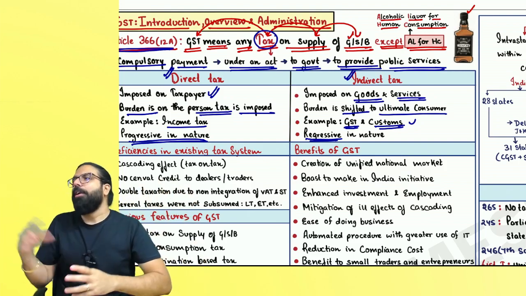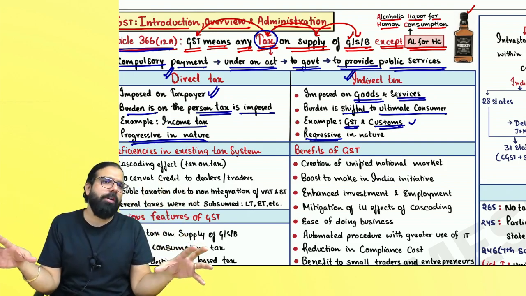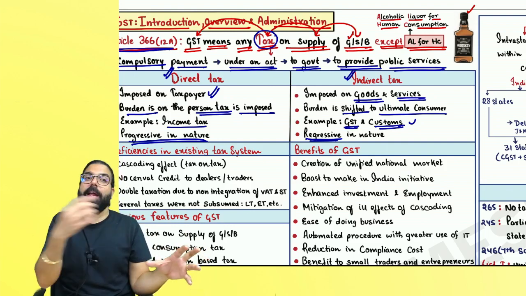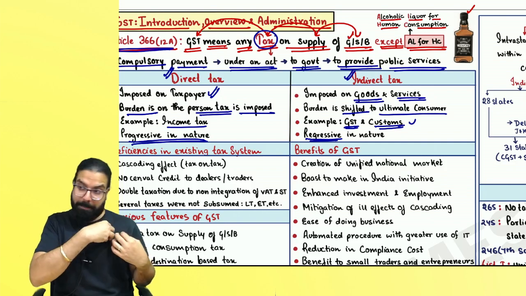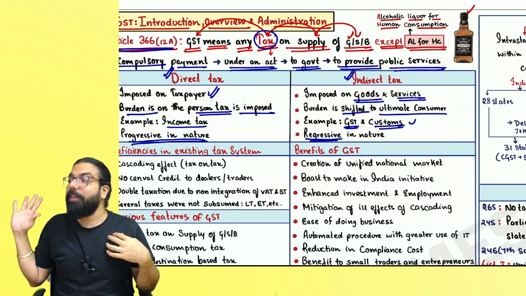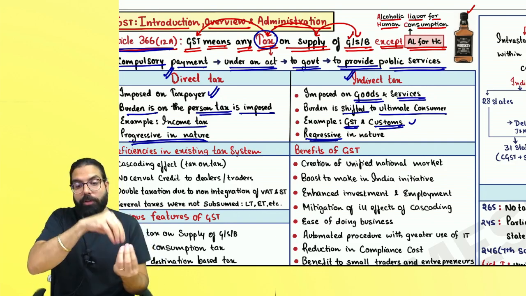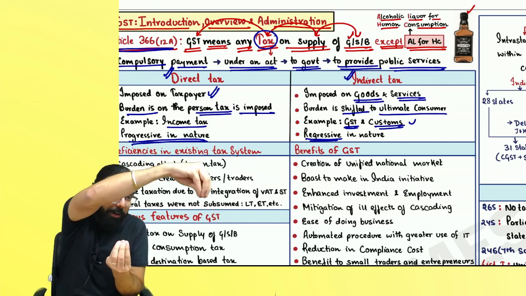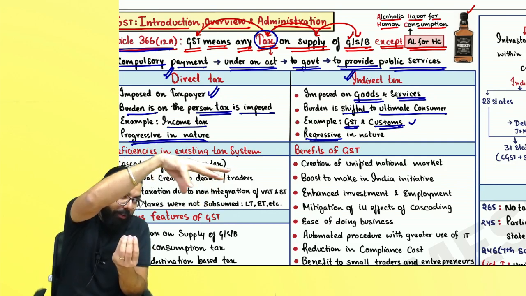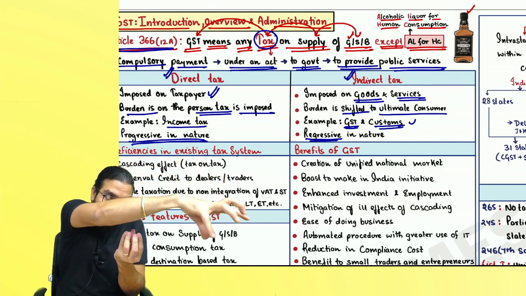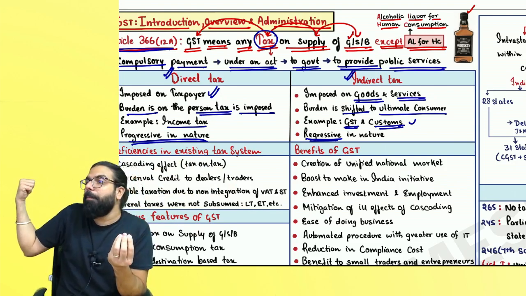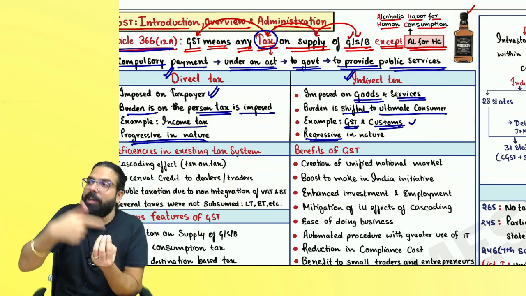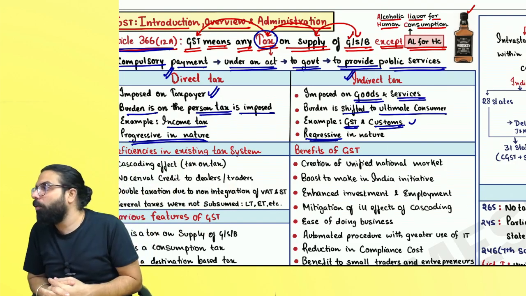Are we clear? Direct tax, indirect tax. Direct tax is on the taxpayer. Indirect tax is on goods and services. Direct tax is imposed on me, paid by me. Indirect tax is imposed on goods and services. I shift the burden to the ultimate consumer. When I sell the goods and services to him, from him I will collect and pay to the government. So it is indirectly paid by whom? The customer, through the supplier. Can I go ahead, everyone?